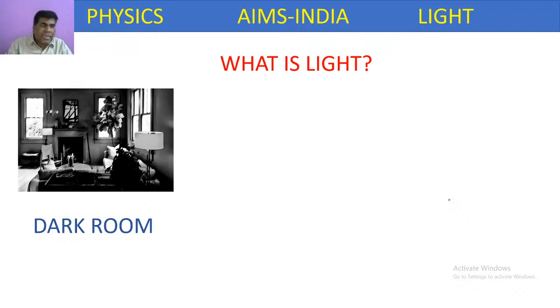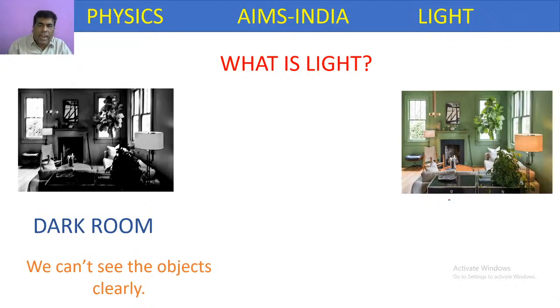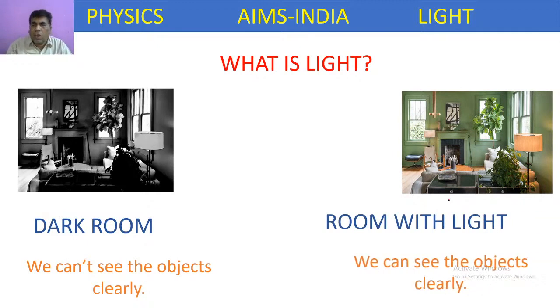Without light, it is highly impossible. We cannot see the objects clearly, we cannot guess or name the objects, since the room is dark. If we switch on the light in the same room, then automatically we can see all the objects clearly and we can identify them.